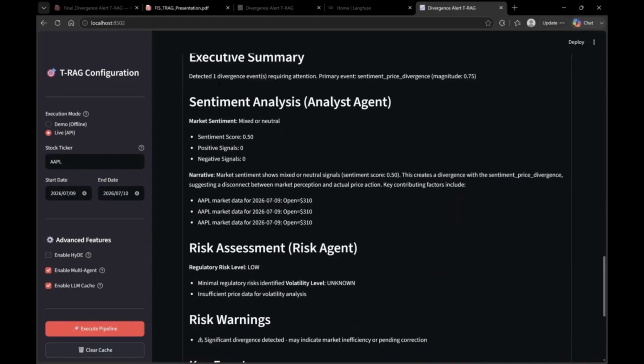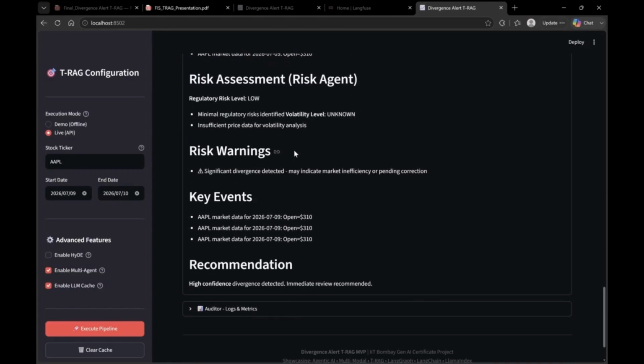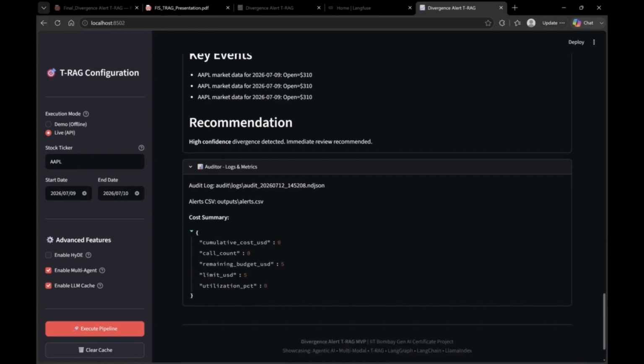It has detected one divergence event requiring attention. The primary event is this, and then it says market sentiment shows a mixed or neutral signal. This creates a sentiment-price divergence, suggesting a disconnect between market perception and the actual price action. So this is the main narrative it is giving. And then the risk assessment: the regulatory risk level is low. The auditor means all the logs, all the alerts, everything is here.